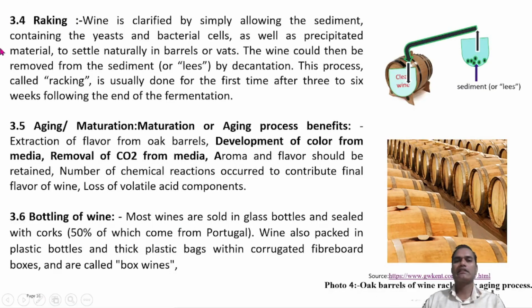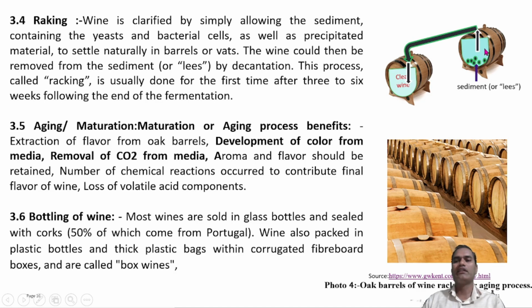The other important processing step is the racking process, which occurs in between the aging process, after the clarification and filtration of the wine, which is transferred into oak barrels. These are the oak barrels in which the wine is filled, properly sealed, and stored for long-term storage.